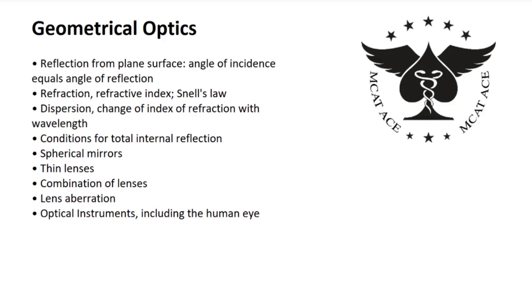I will then consider the criteria needed for all of the light to be reflected back into the same medium. This is known as total internal reflection. I will then look at the reflection of light in the special case of spherical mirrors. Likewise, refraction will be considered in special situations, namely with lenses.